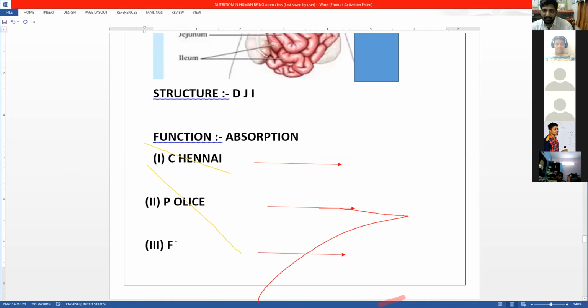So the shortcut is Chennai Police Force. Now let us see what each stands for. C stands for carbohydrate. Similarly, P stands for protein, and F for fat.